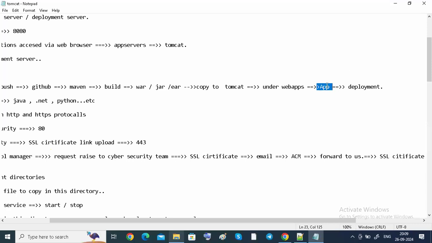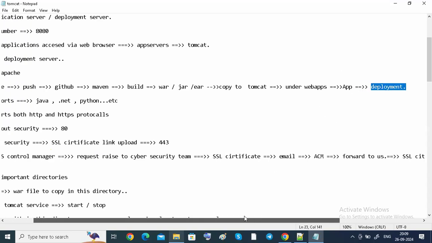That's why we call it a web server or, sorry, deployment server.